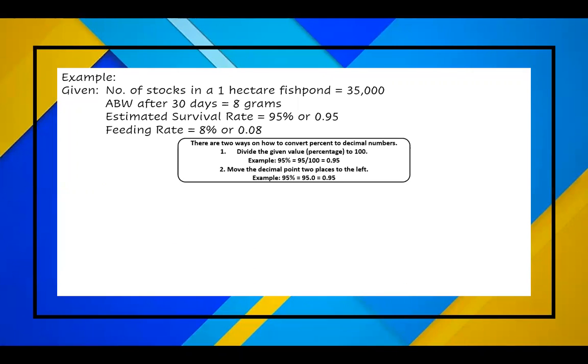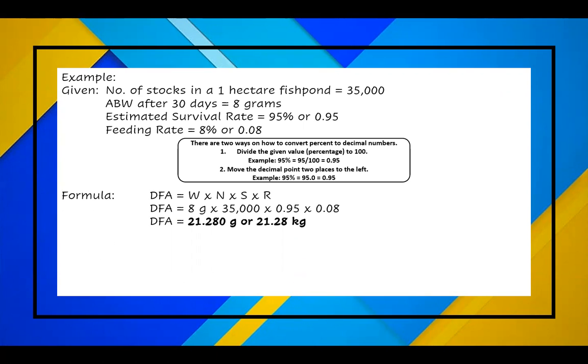Take note that there are two ways to convert percent to decimal numbers. Number one, divide the given percentage value by 100. Example, 95% is equal to 95 divided by 100. That will become 0.95. Or in another way, move the decimal point 2 places to the left. Example, we have 95%, which is equal to 95.0. So we will move the decimal point to the left. That will become 0.95.